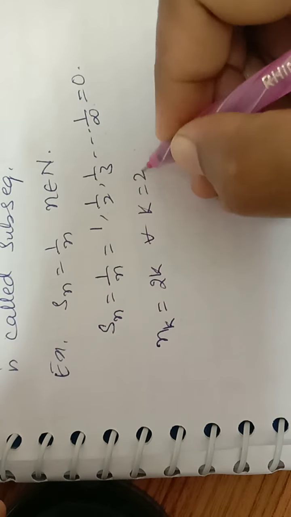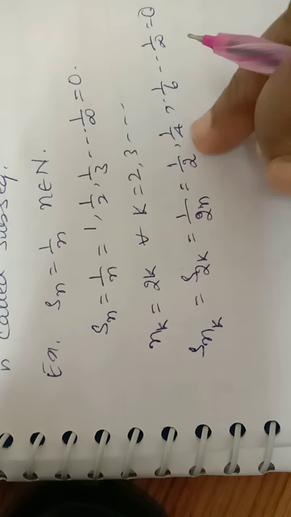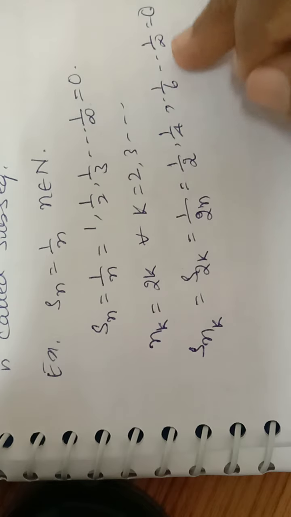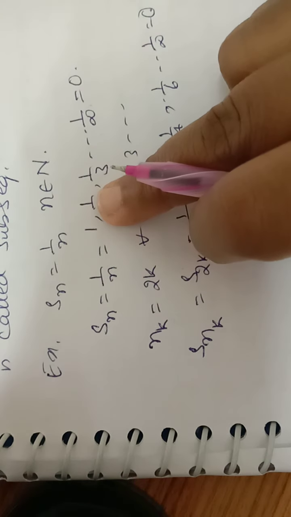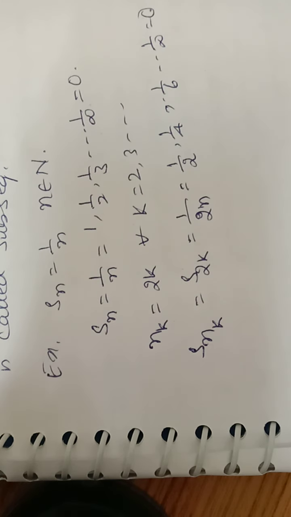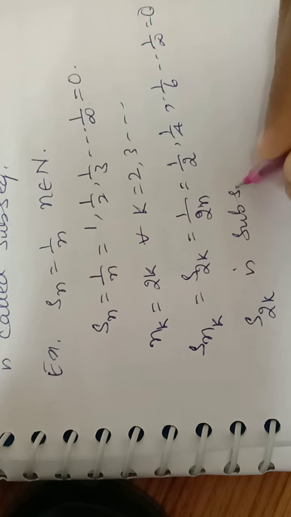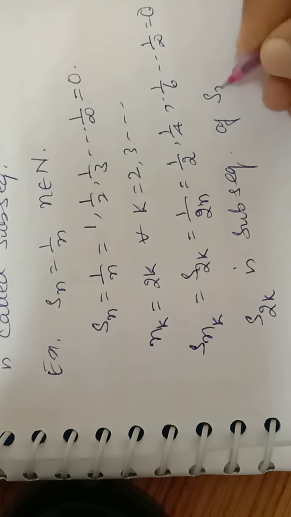If we expand, we will get all even terms: 1 by 2, 1 by 4, 1 by 6, and so on, 1 by infinity equal to 0. So if the sequence is 1 by n, then the subsequence S2k is 1 by 2n, equal to 1 by 2, 1 by 4, 1 by 6. See, all these terms are present in the main sequence, so this is called a subsequence of the main sequence. Here we can say that S2k is a subsequence of Sn.